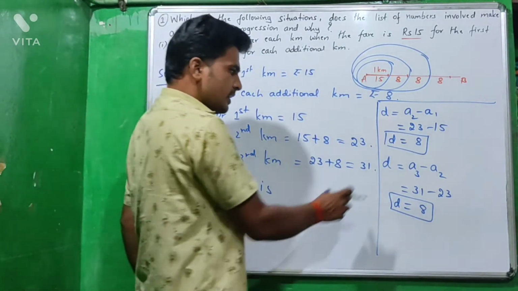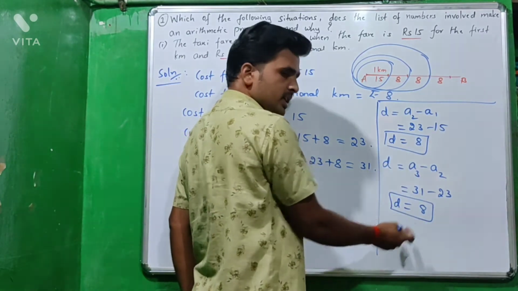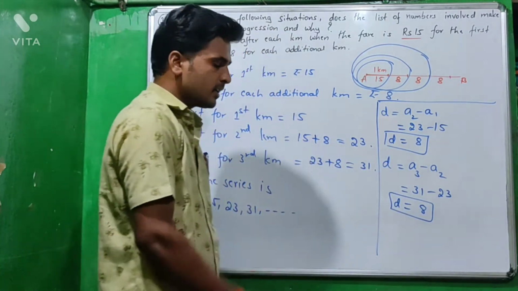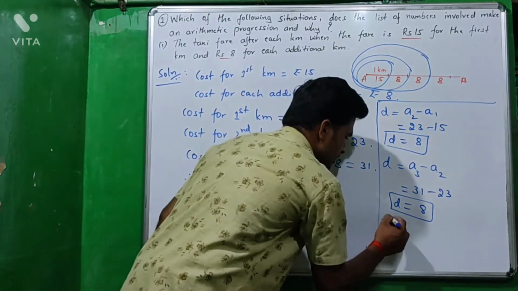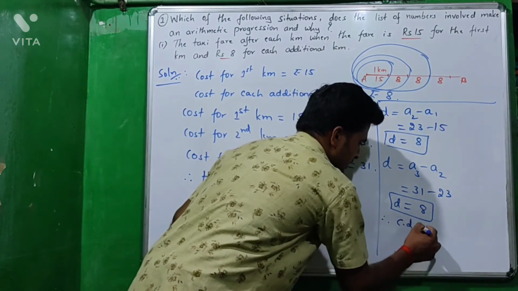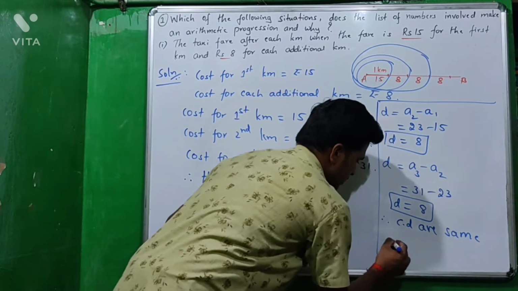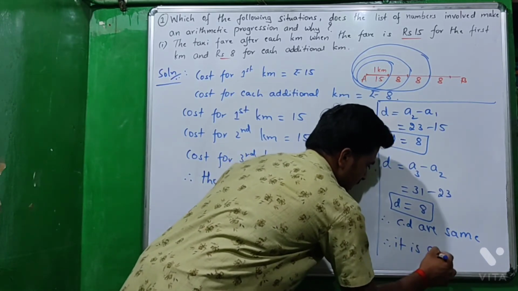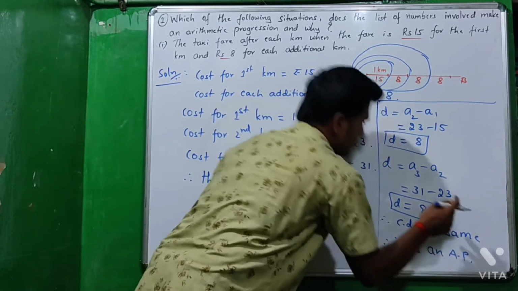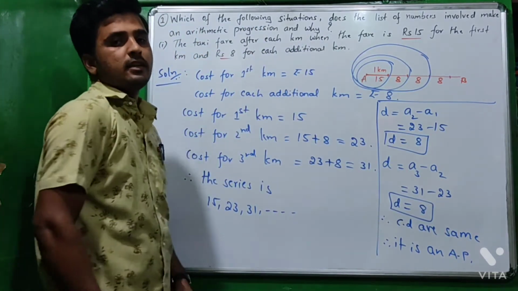So here D equal to 8. Listen here, D is 8 and here also D is 8. So the common differences are same. Therefore CDs, means common differences, are same. Therefore it is an AP, means the following situation is in AP.